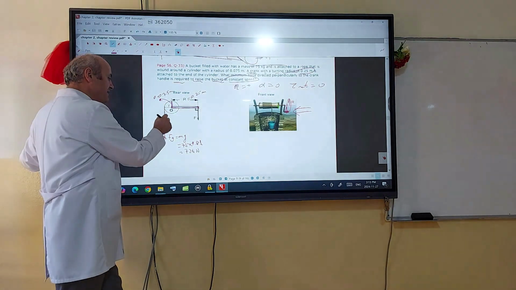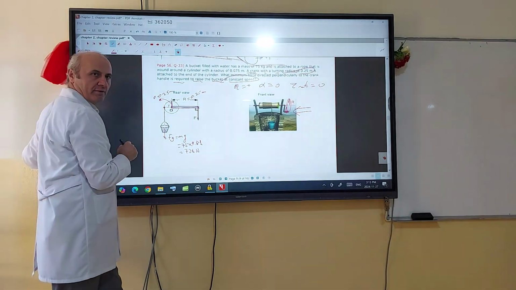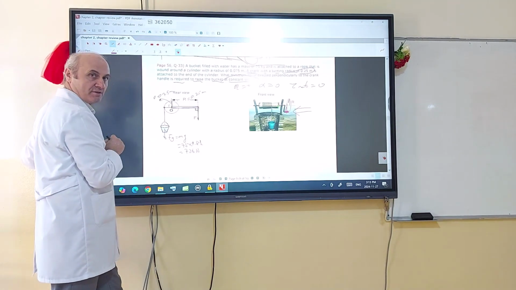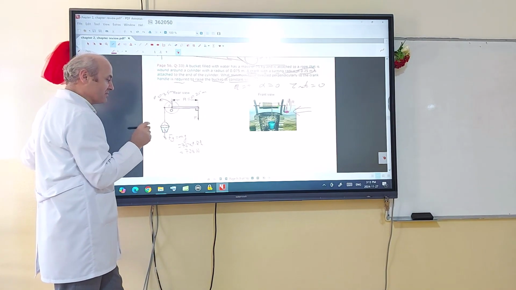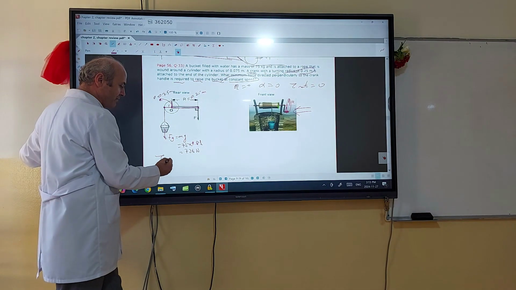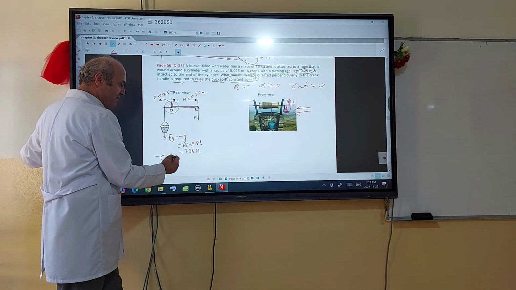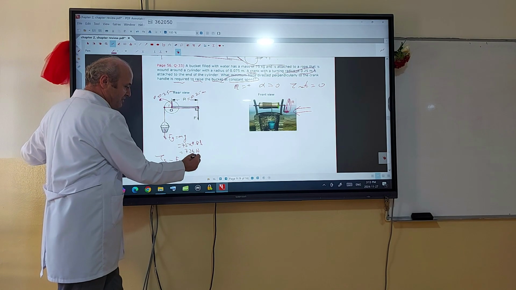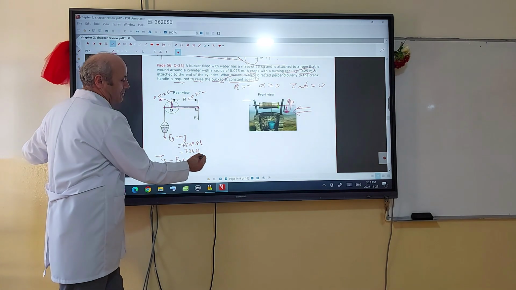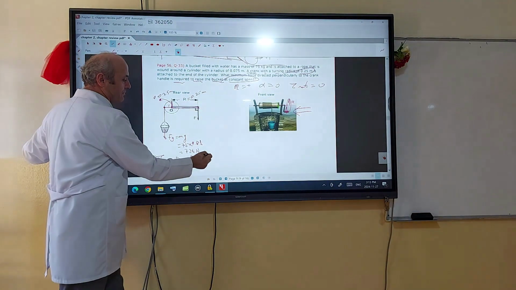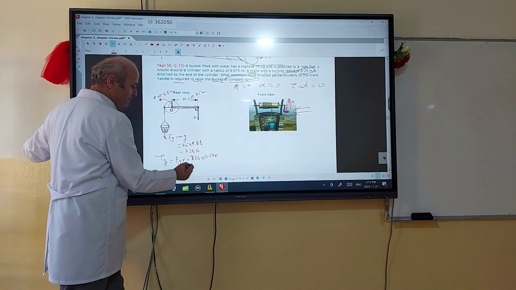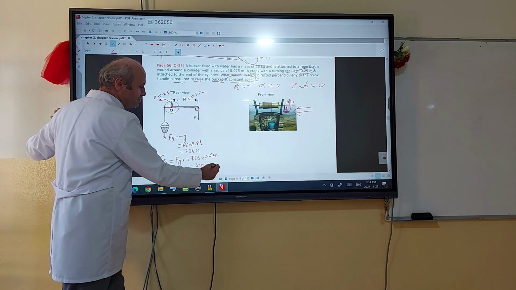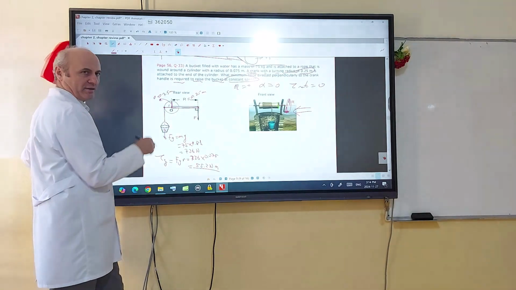This Fg is acting here, on the surface of the cylinder, at a perpendicular distance of R. So we can find the torque of G. It is Fg times R. Fg is 736 times R, which is 0.075, so the result is 55.2 Newton meter. This is the torque produced by the bucket, not the crank.